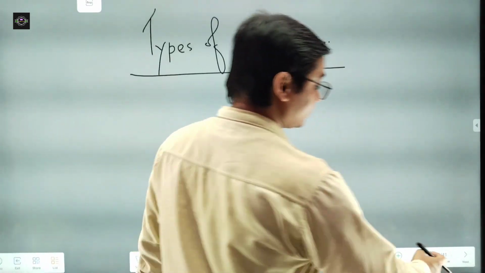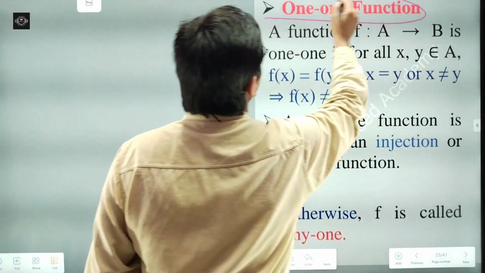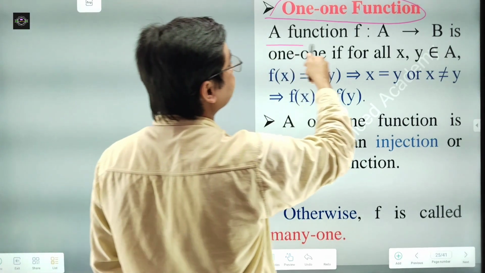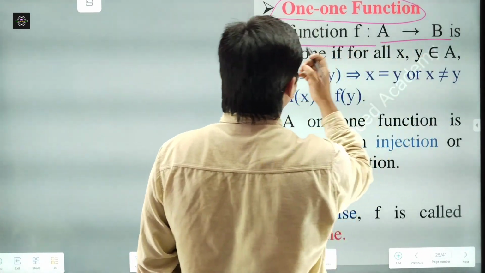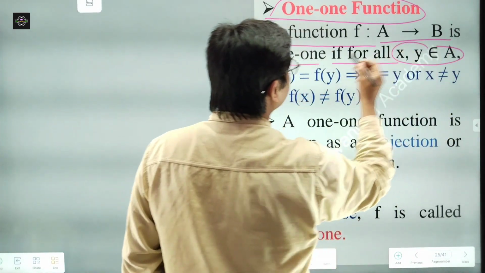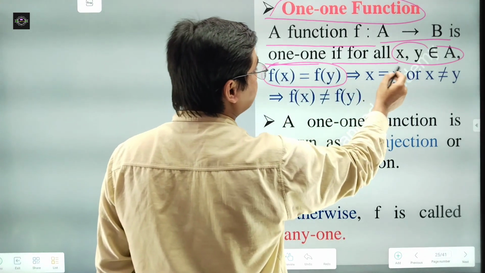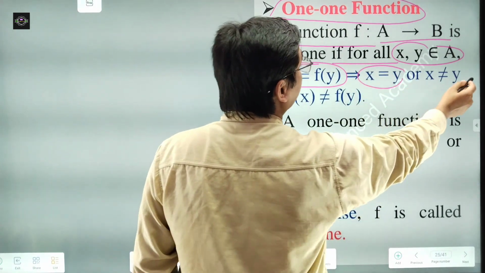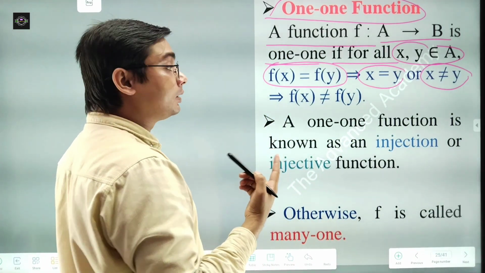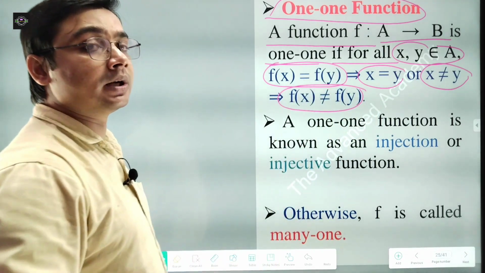So guys, types of functions. The first type is the one-one function. A function f from A to B is one-one if for all x, y belongs to A, f of x equal to f of y implies x is equal to y, or if x and y are not equal, this implies f of x is not equal to f of y.